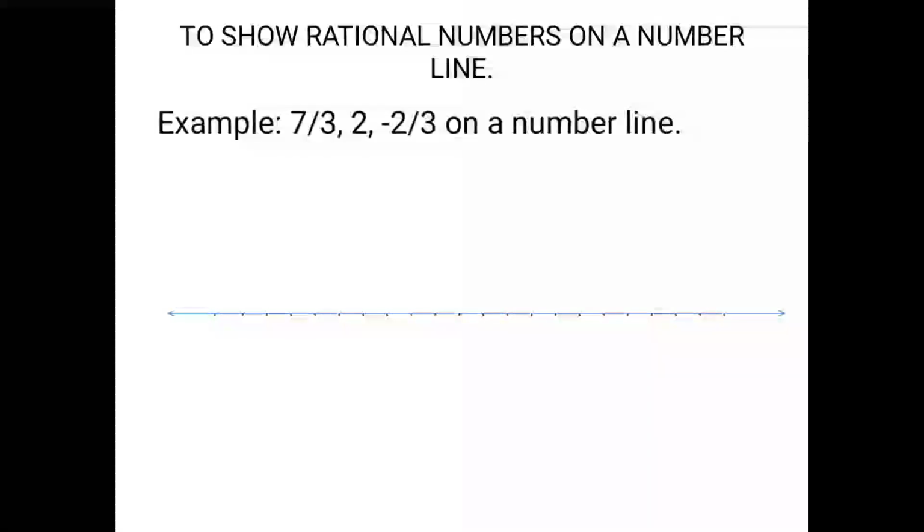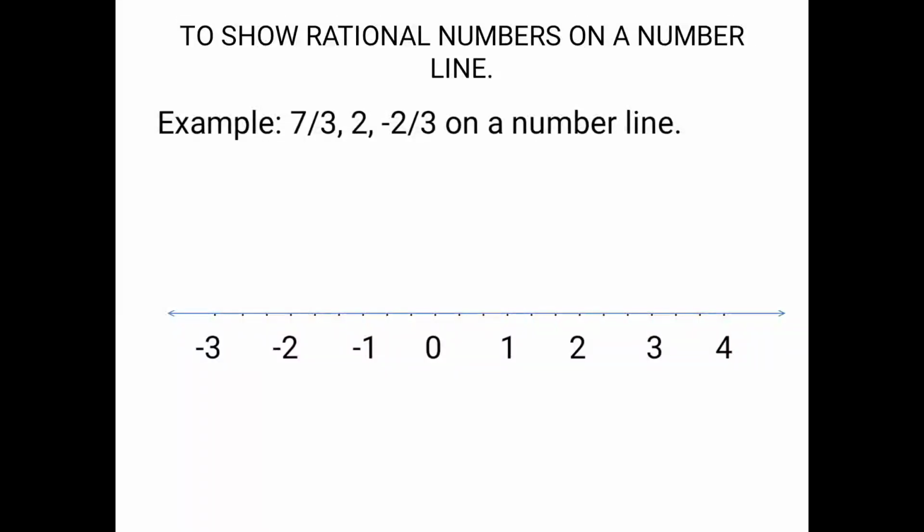Now after this, label the points. When you label the points, keep in mind on the right side of 0 are all positive numbers and on the left side of 0 are all negative numbers. Okay, fine. So 0, 1, 2, 3, 4 and so on are on the right side, and minus 1, minus 2, minus 3 are all on the left side of 0. I hope it is clear.